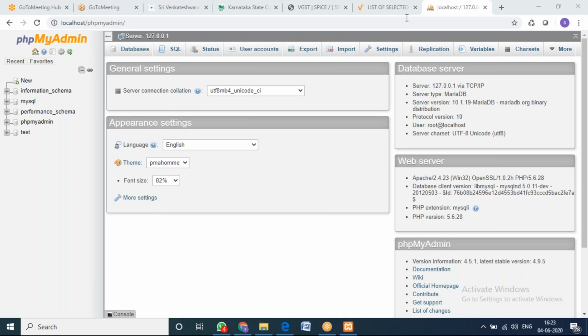So once you click on phpMyAdmin, hopefully everyone is able to see the screen. Everyone is able to see this particular screen when you click on phpMyAdmin. This is the screen where we are going to write the MySQL queries, and this is the place where we are going to do the query execution.